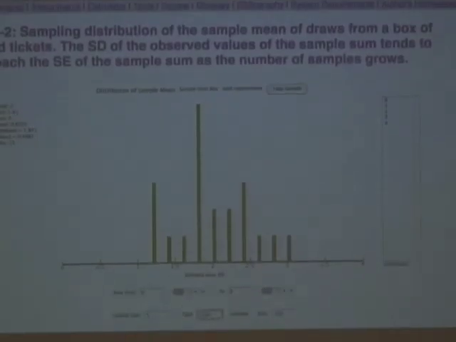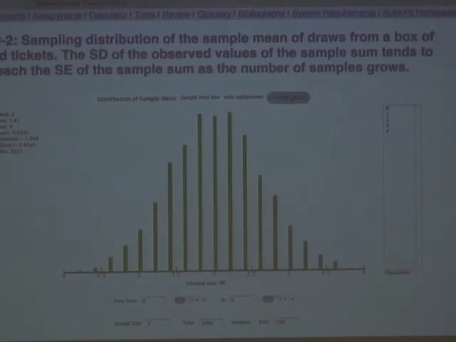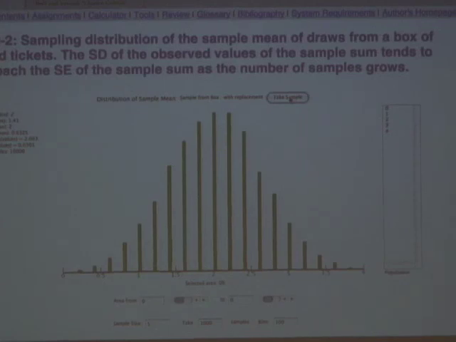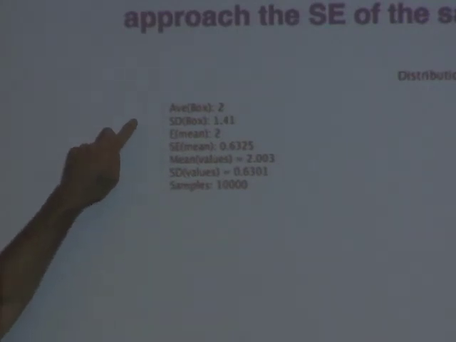If we do this over and over and over again, then the empirical frequency with which we get each possible value of the sample mean is going to tend to get closer and closer to the probability that the sample mean takes that value. And so the average of the values that I get of the sample mean is going to tend to get closer and closer to the average of the box. The expected value of the sample mean and the average of the box in this case are the same.